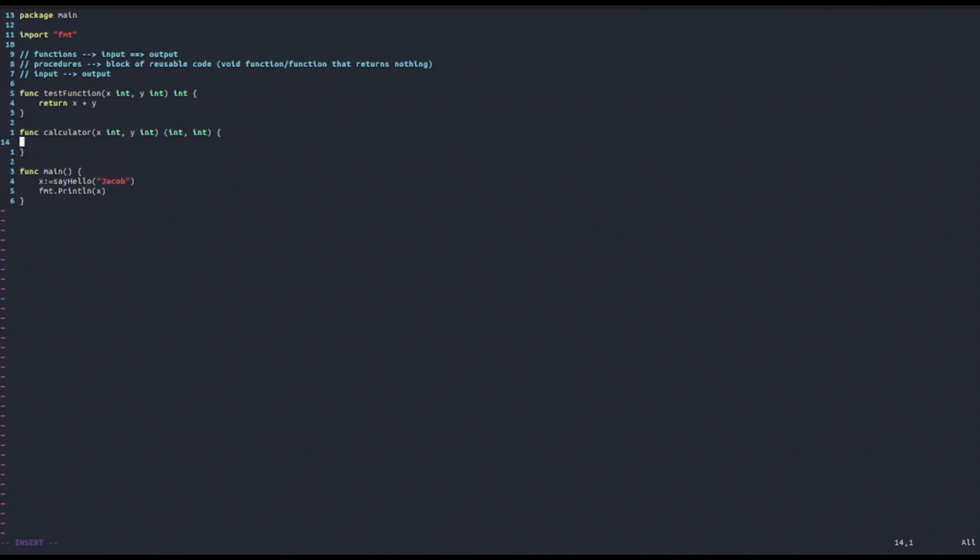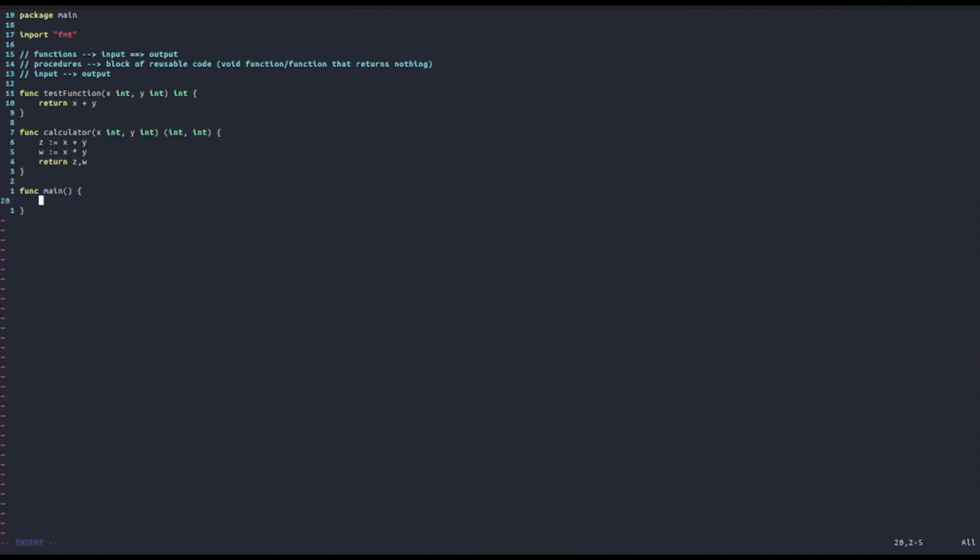To specify that we're going to have two outputs, we're going to use these parentheses and then specify inside the types of the two return values. So for example, we're going to call the return value number 1 z is going to be x plus y, and then w is going to be x times y. Then we're going to return z and w, and let's see what happens.